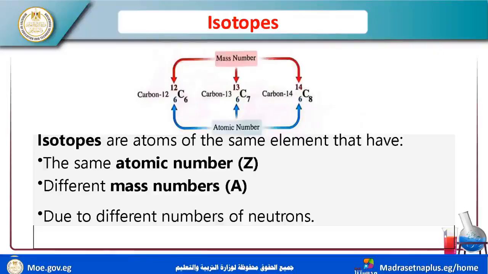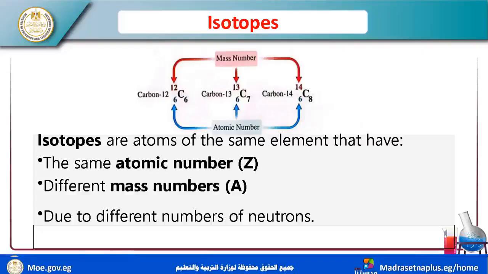What is the difference between C 6 12, C 6 13, and C 6 14? The difference between them is the mass number, because the number of neutrons is different.